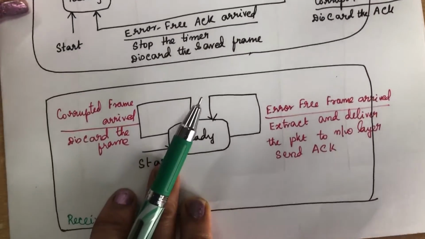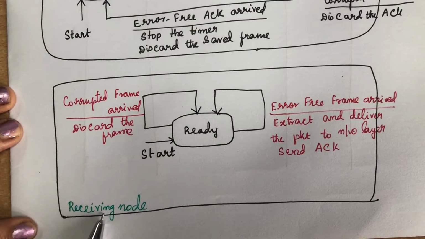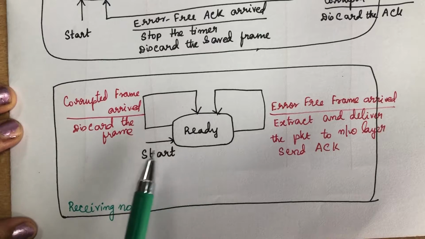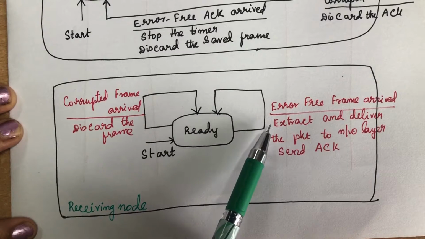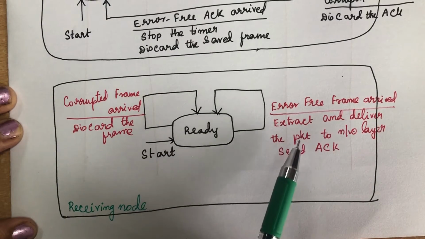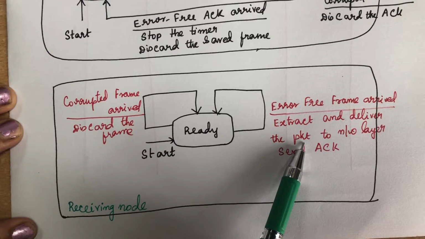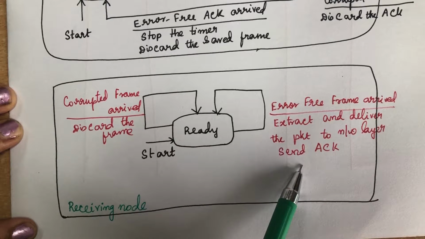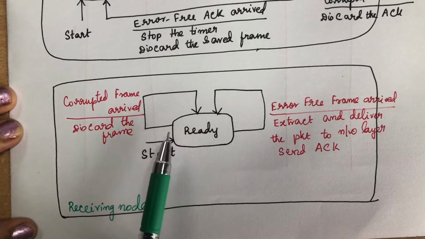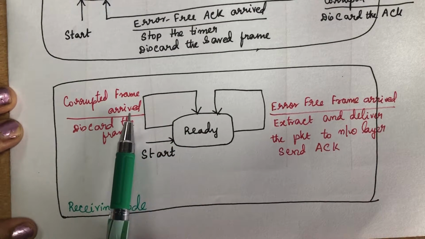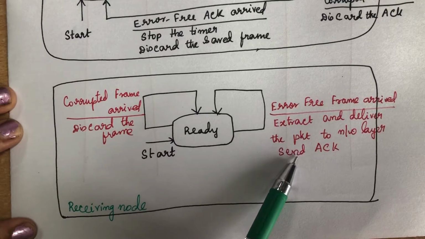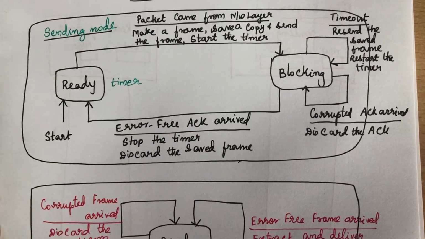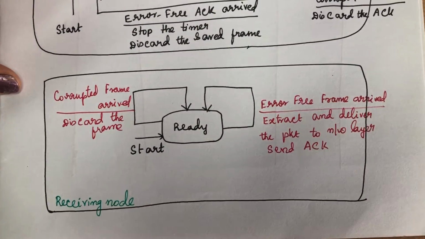Now we will see the finite state machine for the receiving node. When you see the receiving node, there is only one state called the ready state. When any corrupted frame arrives, it will discard the frame. When an error-free frame arrives, it will extract it and deliver that packet to the network layer and it will send the acknowledgement to the sending node. So it checks for the frame. If it is corrupted, it will discard it, or if an error-free frame has arrived, it will send that packet to the network layer and send the acknowledgement. So these are the finite state machines for the sending node as well as for the receiving node. Okay.